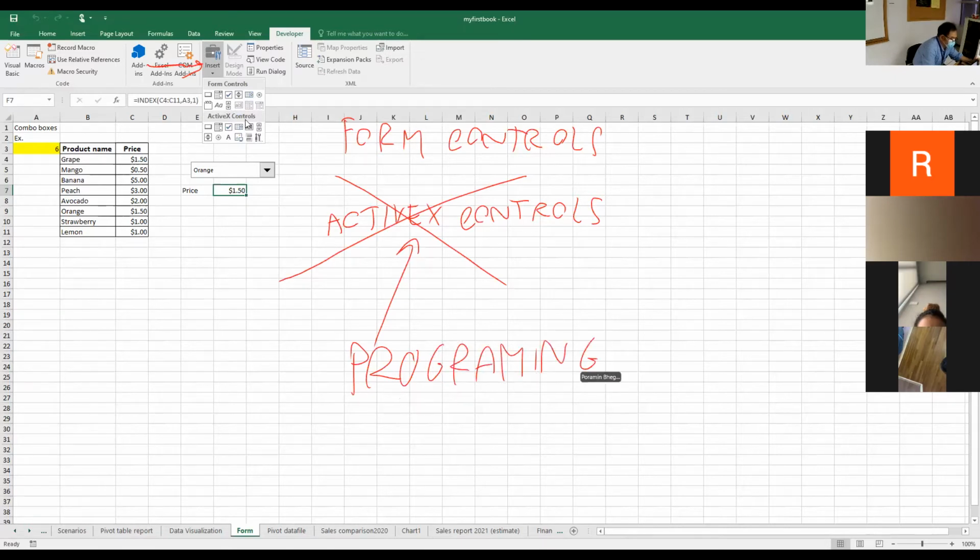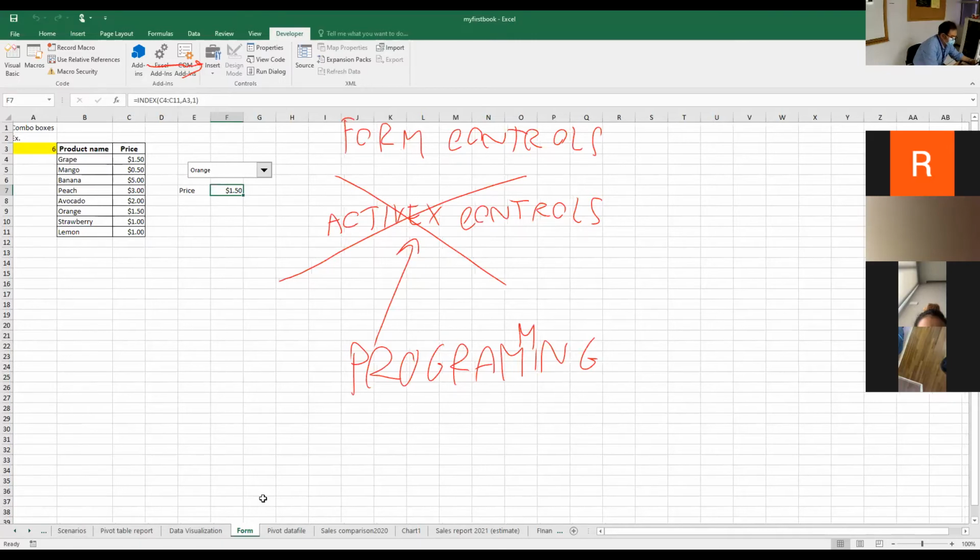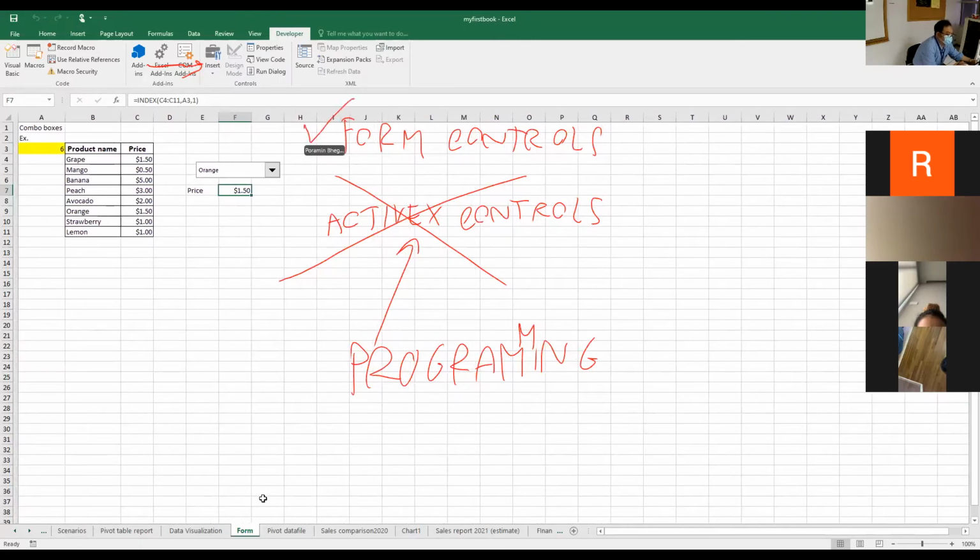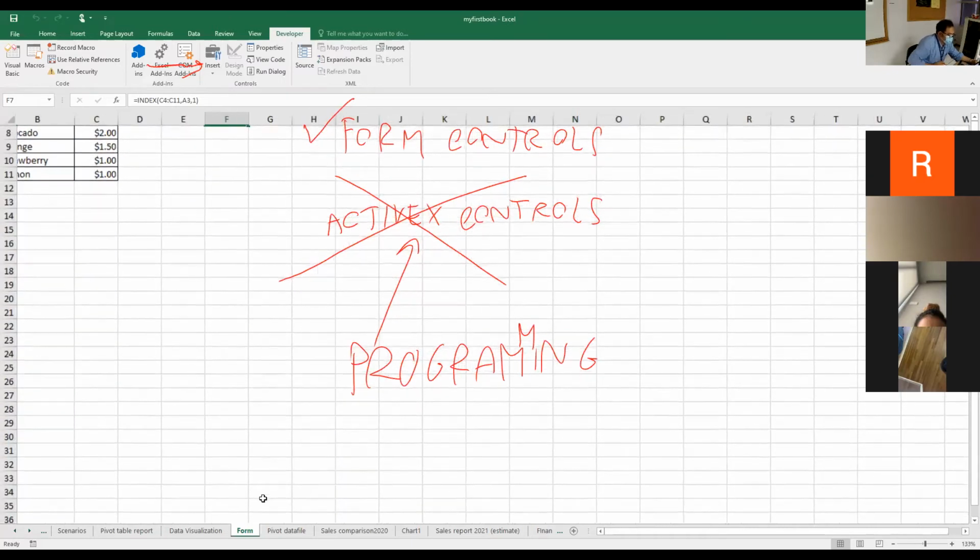So you don't use any objects from ActiveX controls. Otherwise, it will be confusing, and later on, when you try to use that object, it doesn't work in your form, because you don't have any programs to link with it. So you have to use the objects from form controls only.